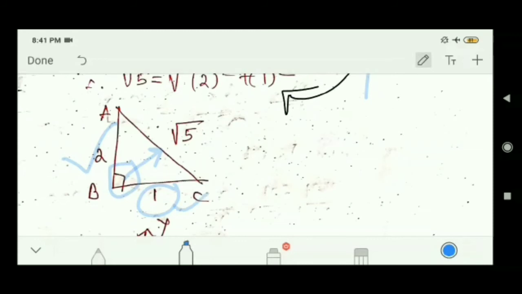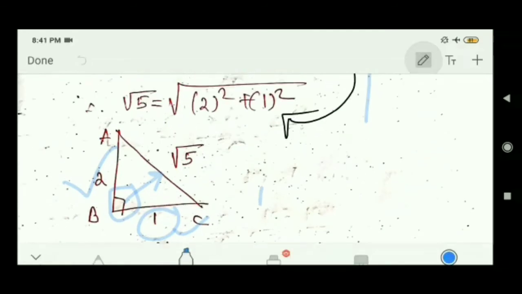So in right angle triangle ABC, AB is equal to 2 centimeter or 2 unit and BC is equal to 1 unit, and AC is equal to how much? Square root of 2 square plus 1 square, which is nothing but root 5. So now I am placing this concept in number line.